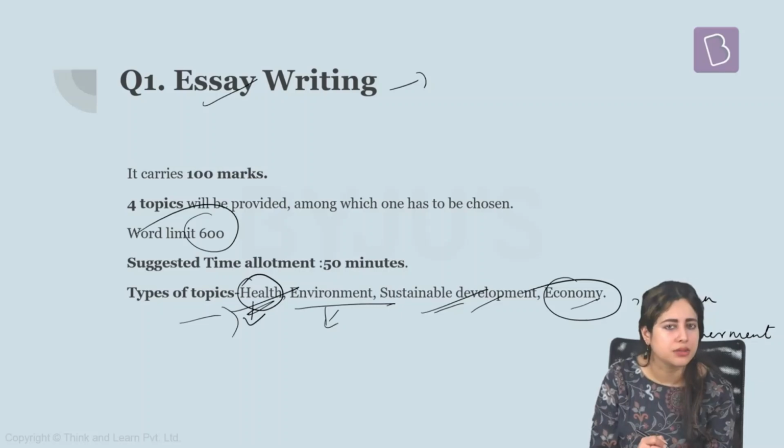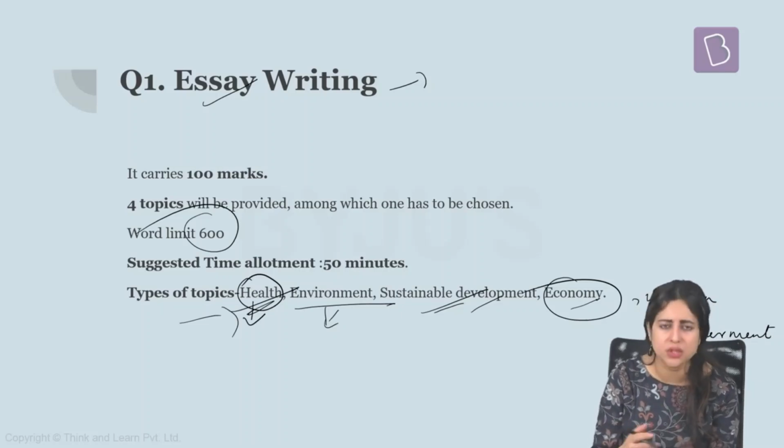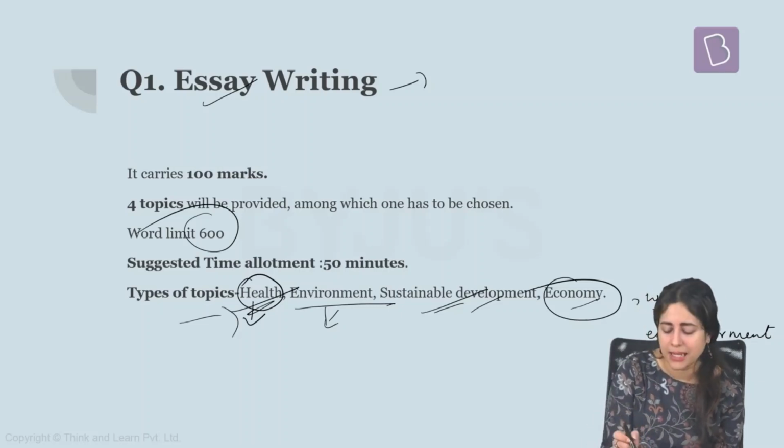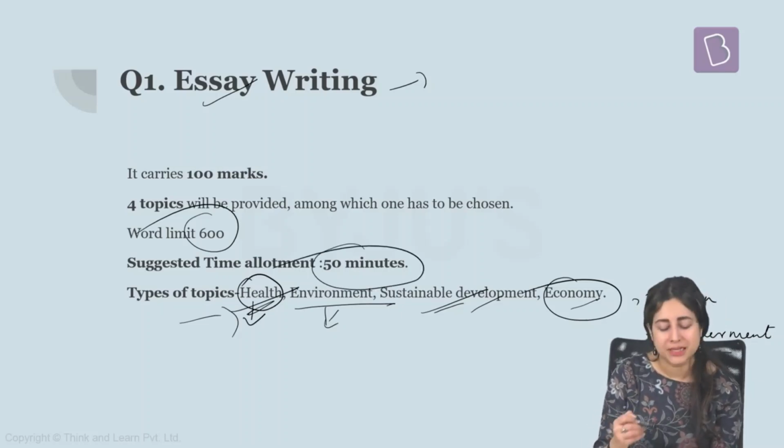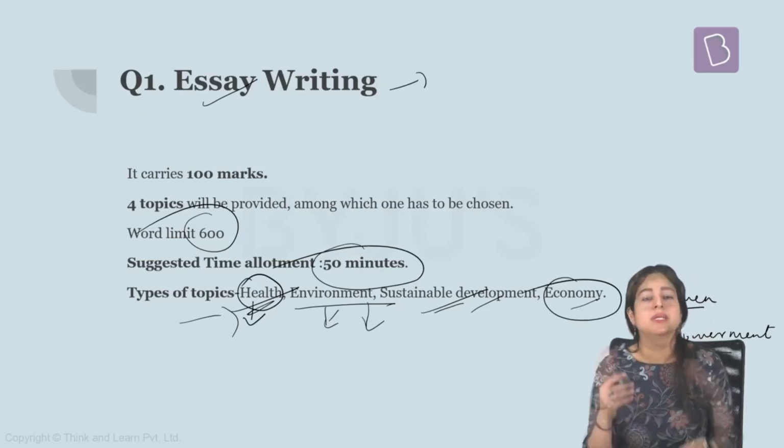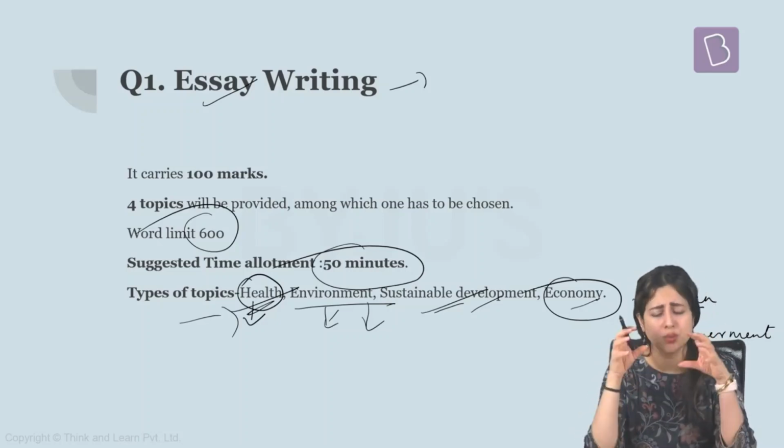Now, the word limit here is 600, which means little bit here and there is allowed. You can write an essay which is 550 or 650 or 670 words. That is totally acceptable. But make sure you stick broadly to the word limit. And the time that is suggested here is 15 minutes, because it takes time. Firstly, you choose the right topic as per your comfort level. After that, you just think for a second, take a pause and brainstorm all the ideas. Make an outline to begin with, that what all you want to include in your essay.